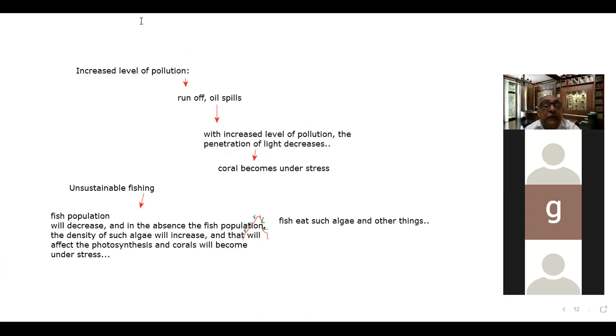And apart from that, there was an infectious disease also, which affected the coral population a lot, and some other diseases also affected the coral population. So you can make a list of 2-3 important diseases of the coral from Google. You can google for this purpose.